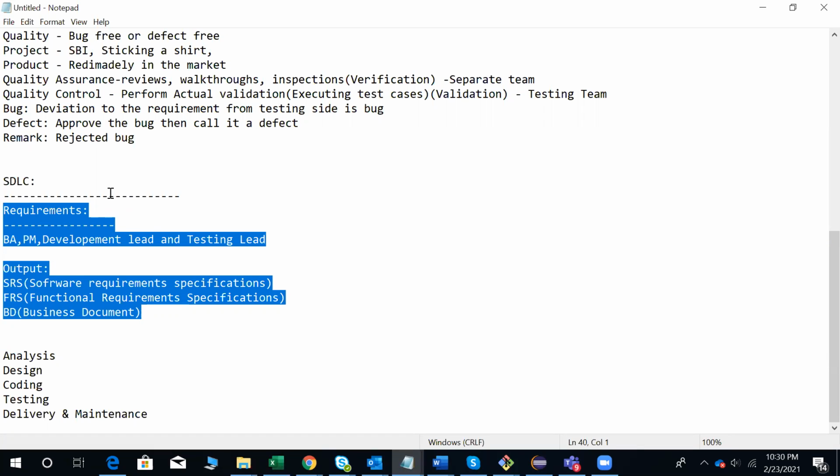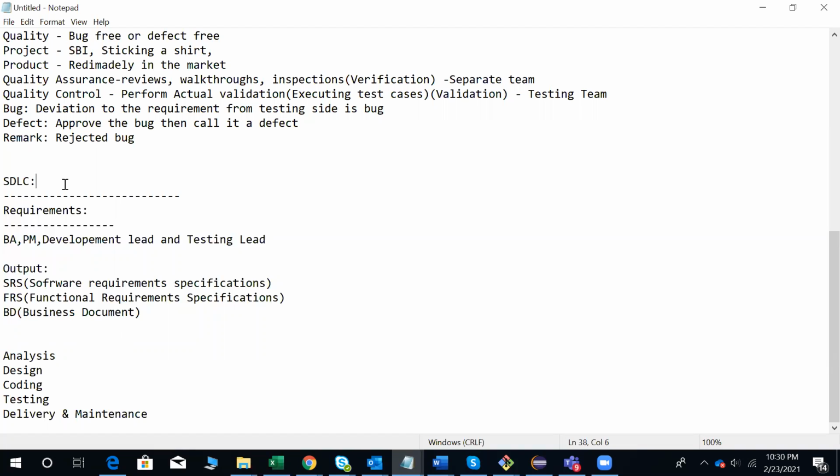The traditional model is something like the waterfall model, or spiral model, or V model. Based on these models I covered here, but the agile process is completely different. I will try to cover that in the coming sessions. So Scrum Master, Product Owner, Scrum Team, Scrum Meeting, these are all different terminologies in the agile model. I will try to cover that part in agile.